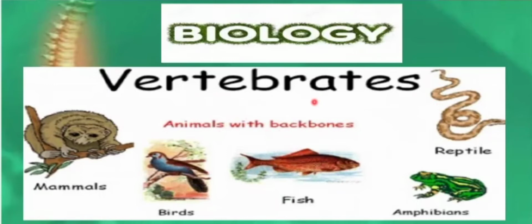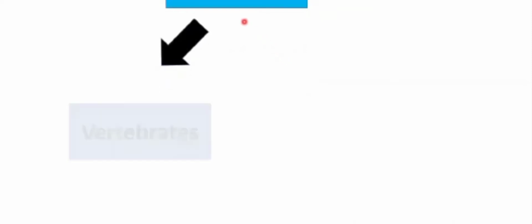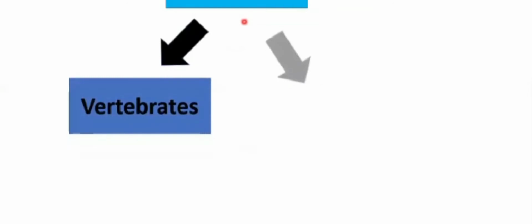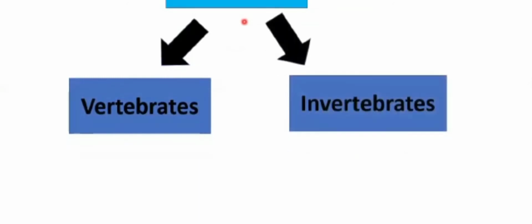of these vertebrates. So beta, before discussing the vertebrates, first of all, we will discuss how we can classify the animals. Scientists have classified the animals into two main groups. The first one is the vertebrates and the second one is the invertebrates. So these are the two main groups into which animals can be classified.